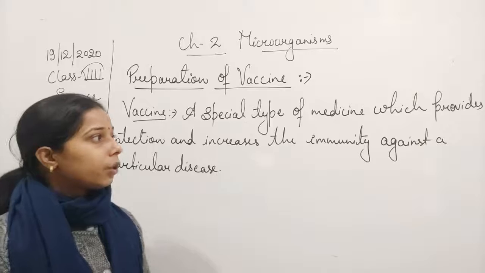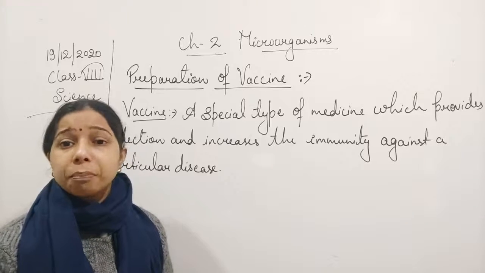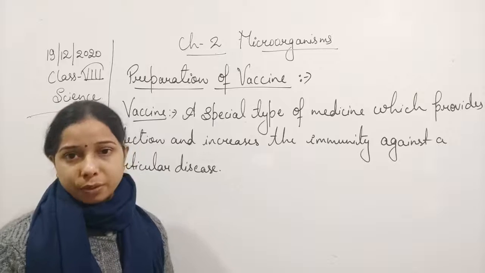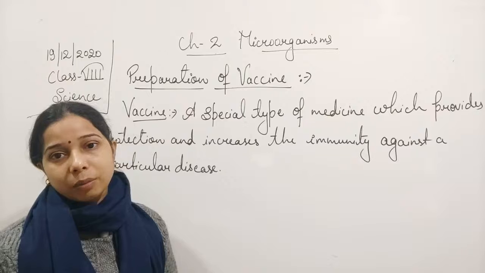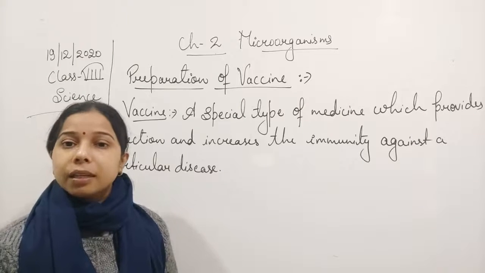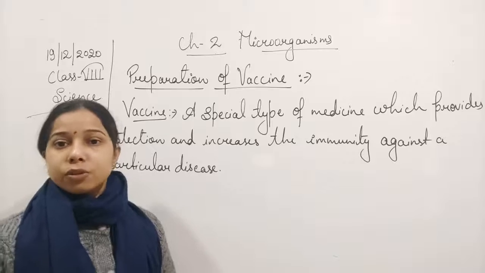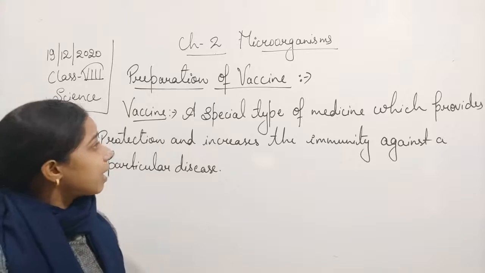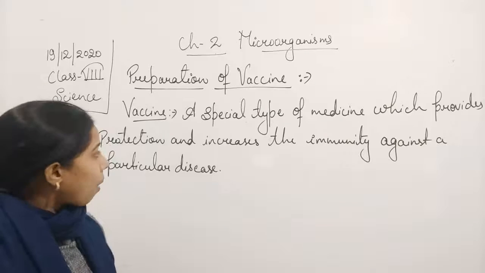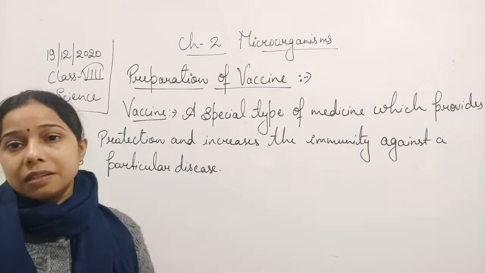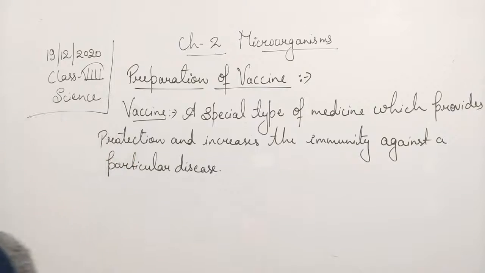Okay, so any kind of a disease, a special disease, or we can say any particular disease can be prevented or protected against by increasing our immunity. How? By taking a proper vaccination, a proper vaccine. So that is why we are saying that a vaccine is a special type of medicine that provides protection and increases the immunity against any kind of disease.